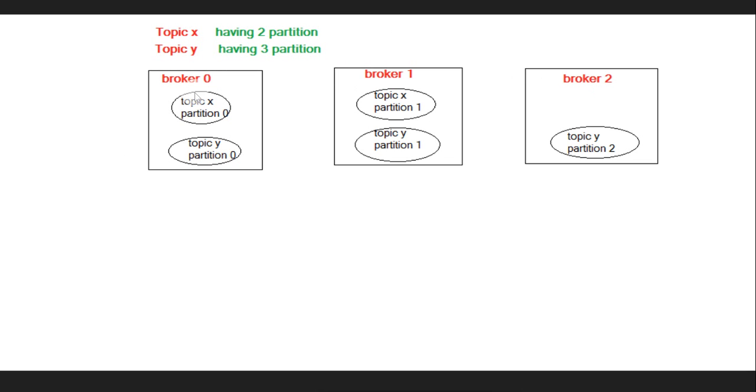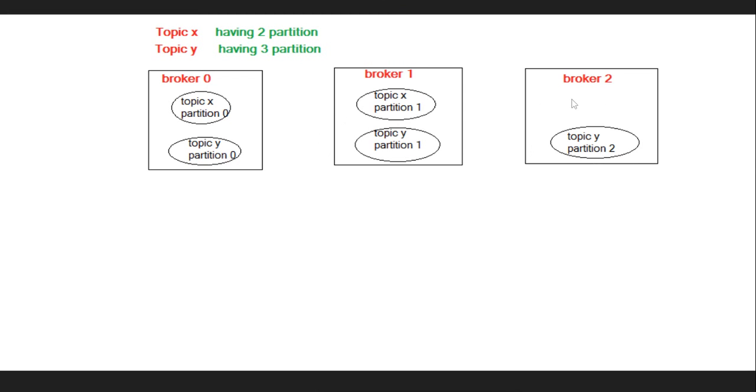Broker 0 contains partition 0 of topic X and partition 0 of topic Y. Topic X has 2 partitions, so partition 0 is contained by broker 0 and partition 1 is contained by broker 1. Topic Y has 3 partitions, so broker 0 has partition 0, broker 1 has partition 1 and broker 2 has partition 2.